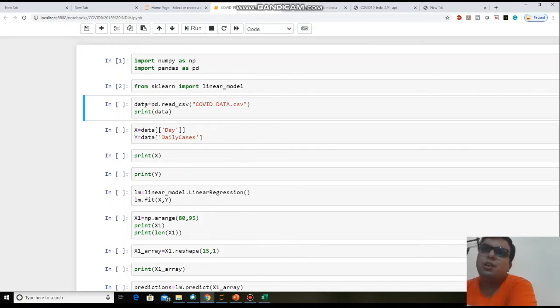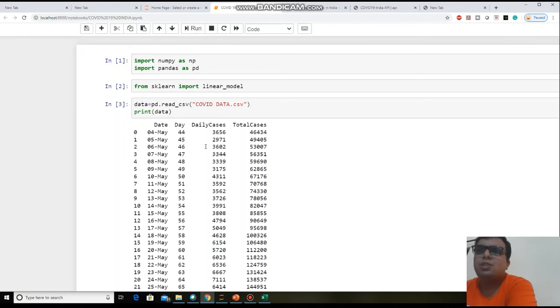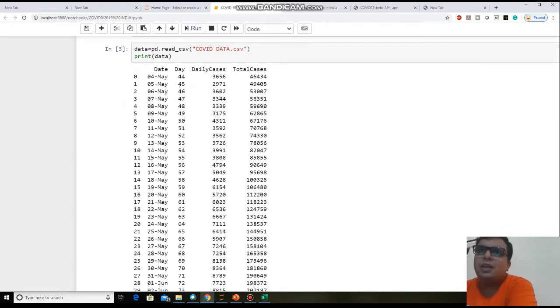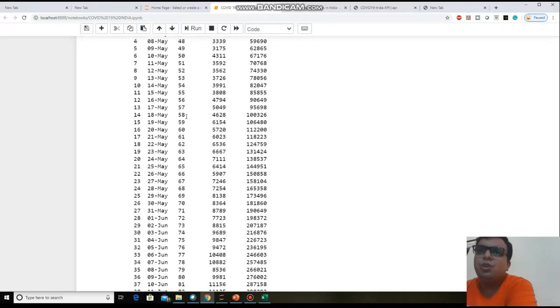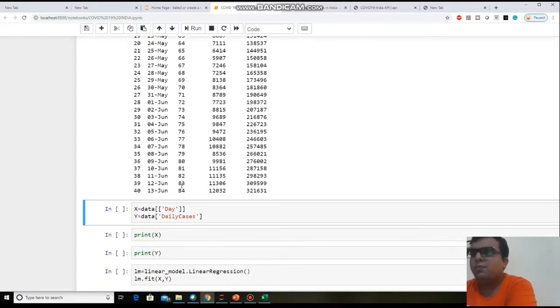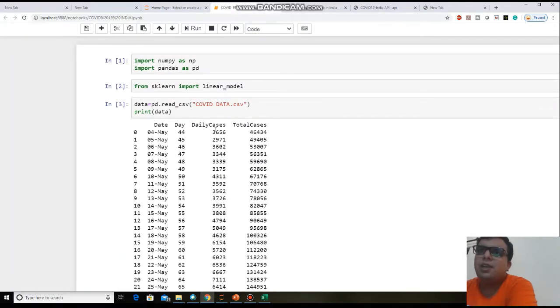So here what I am doing now: data equals pd.read_csv. This is the code, and I am reading this file here. I just want to run this line. So see this data. We are taking data from day 44 to day 84, and these are our daily cases and these are our total cases.